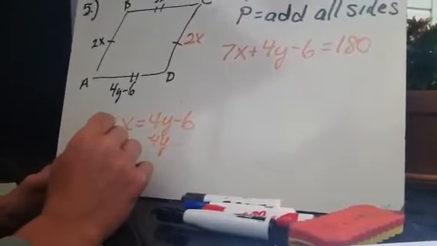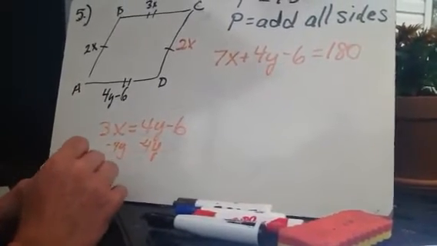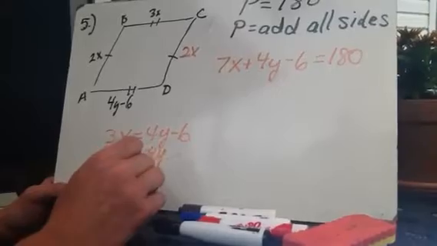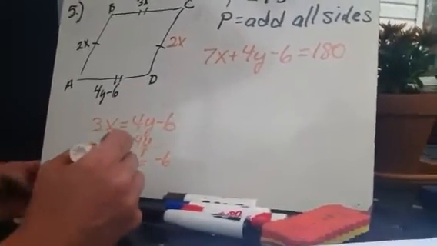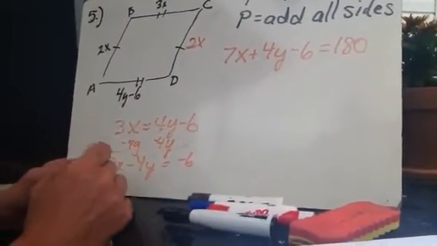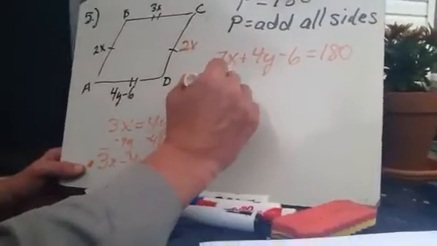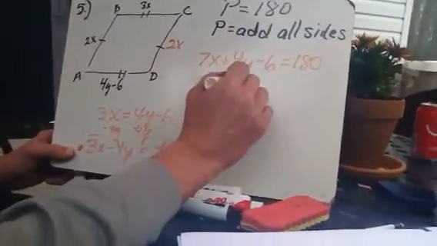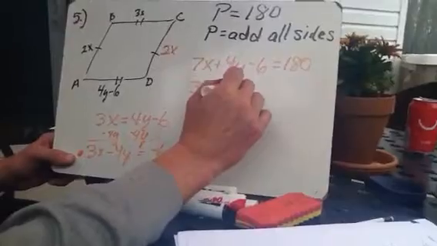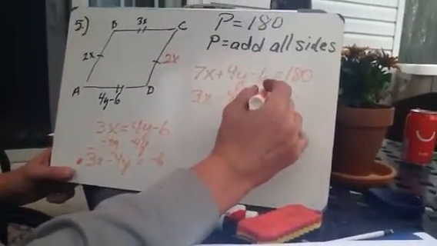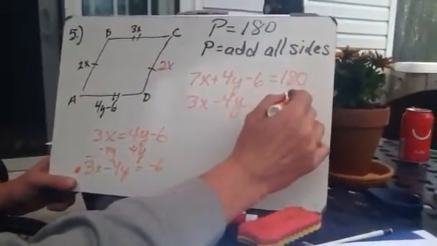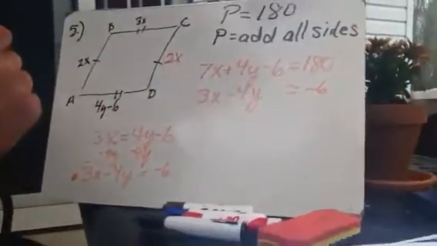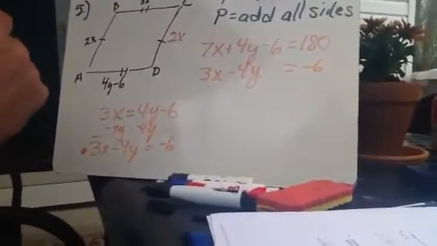So I will get 3x minus 4y equals negative 6. Okay, so what I did was create another equation that I can plug in right here, 4y, equals negative 6.